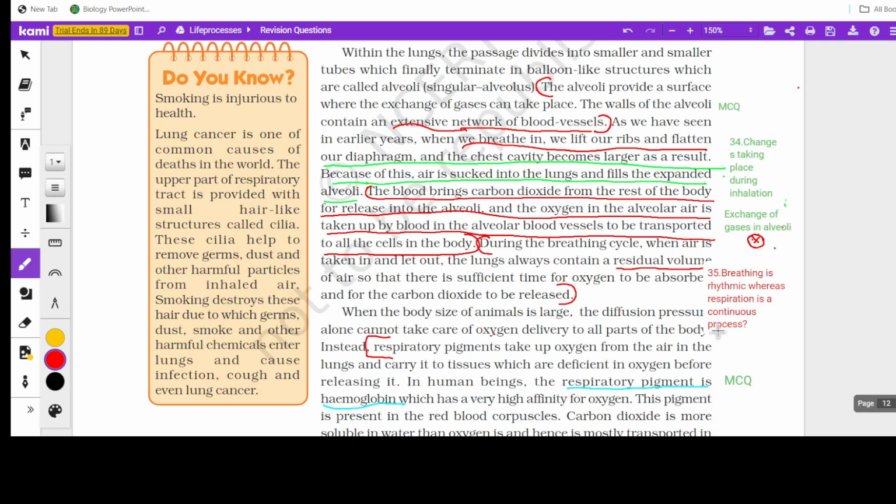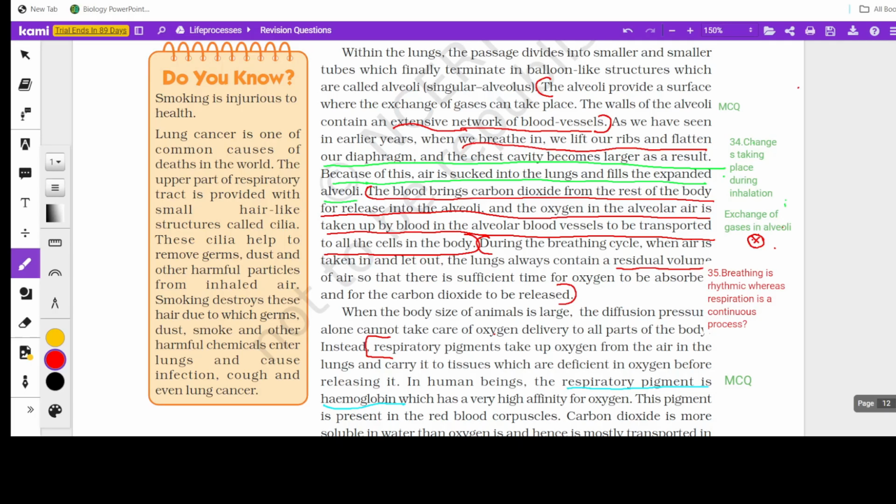So there should be a continuous supply of oxygen. Here, there is sufficient time for oxygen to be absorbed and carbon dioxide to be released. When breathing happens, oxygen enters, the blood vessel takes it in, and blood has to carry it to the cells, right? So during that rhythmic process, there can be a gap. That gap is filled by the air present in the lungs as the residual volume. So that part is important.